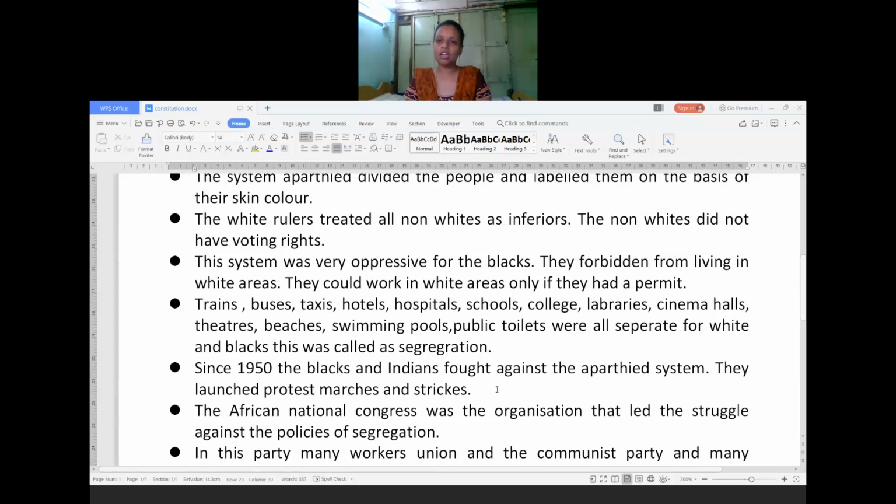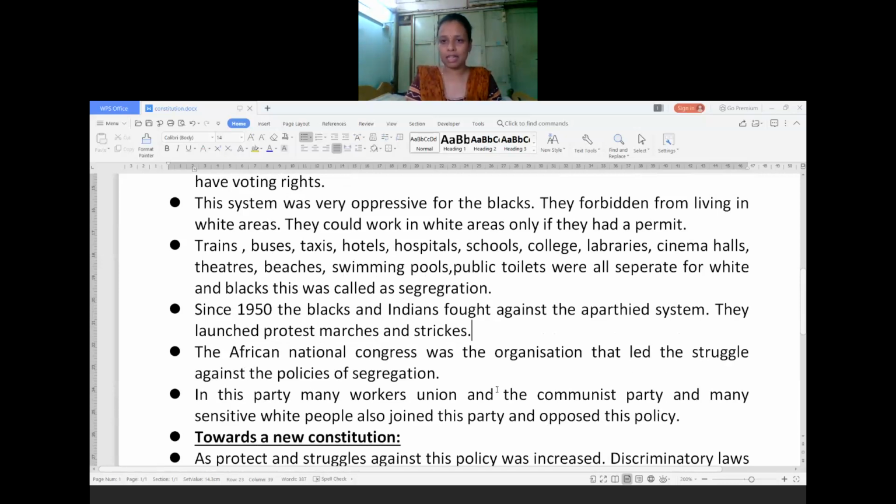Among those, one political organization played a very important role in opposing this system in South Africa. It is none other than the African National Congress, that is ANC. It is a national political party. They organized themselves and led a struggle against this policy of segregation. They said: how you people are living in a sophisticated area, getting all kinds of facilities, we should also get those facilities. How you were enjoying, the same thing we should also enjoy. In that way, they started opposing the segregation as well as the apartheid policy present in South Africa.